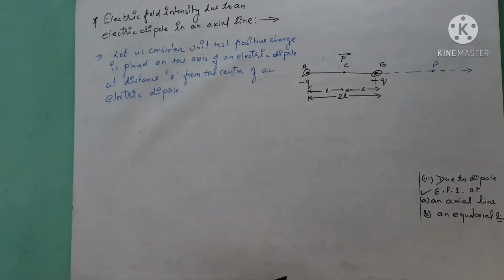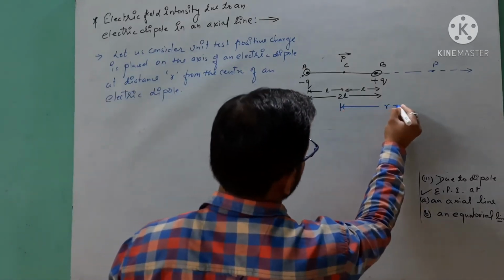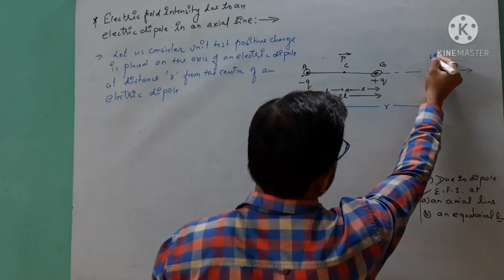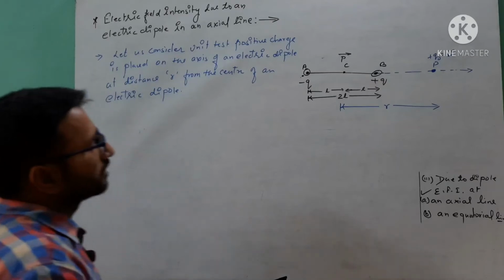Got it? So it is placed at distance small r from the center of the electric dipole. Here, this is the unit test positive charge, which is 1 coulomb I am taking.